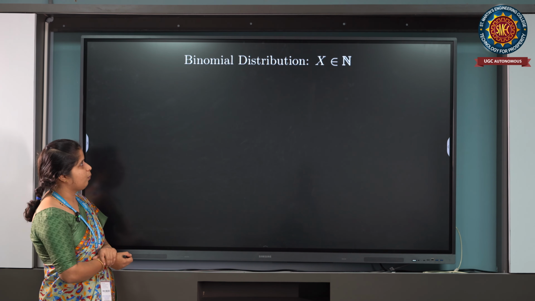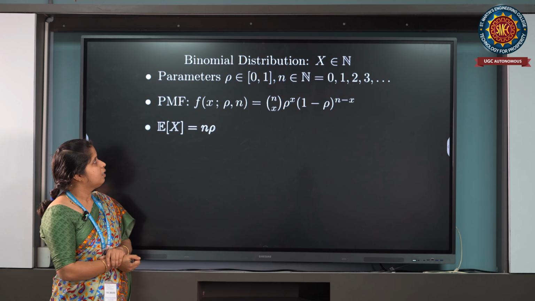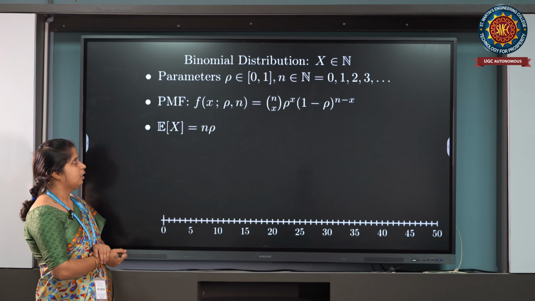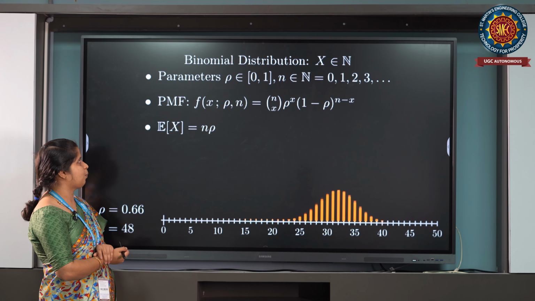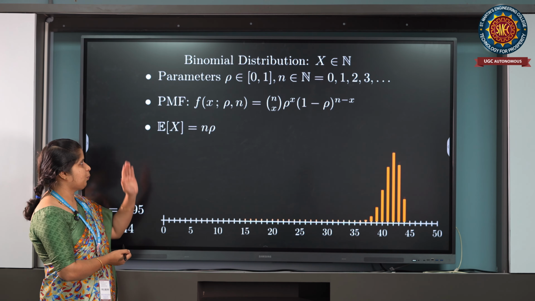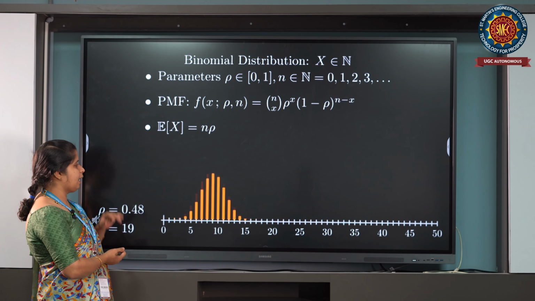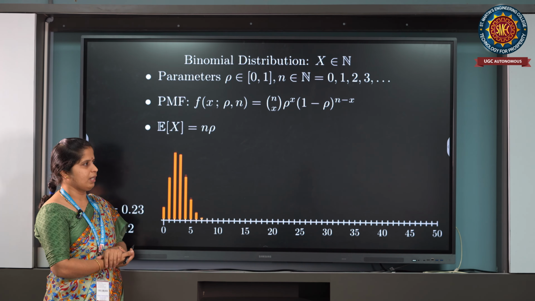Next one is binomial distribution. X belongs to 0 to n with the parameters rho and n. X takes the values 0, 1 up to n. nCx p raised to x into 1 minus p raised to n minus x is the probability mass function, and expectation of x equal to np. With the parameters n and p, we can observe the difference as the values change. We can see the curve.